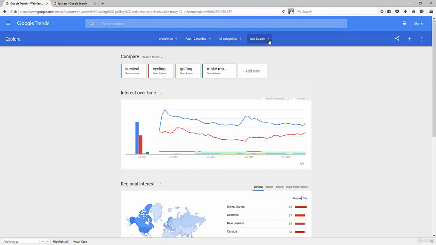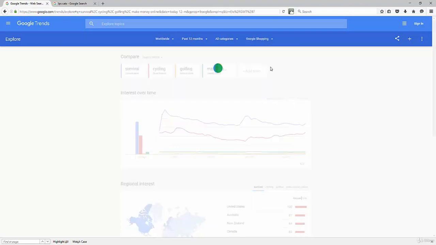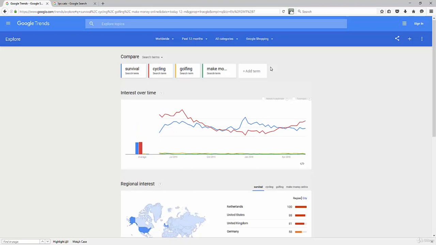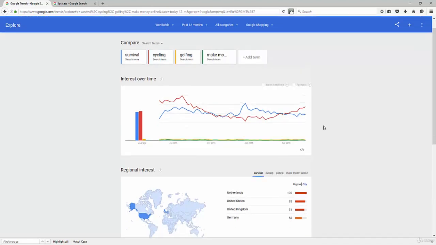And this is the final, another couple cool things you can do. You can do a Google news search. You can find those articles, see what's really trending in the news space. Now, the Google Shopping tab is going to pull up what search phrases people are actually using for your various niche markets. What search phrases are they using in the shopping category? So notice that in the survival space, it's actually been overtaken by cycling this time of year. So that's fascinating to me.